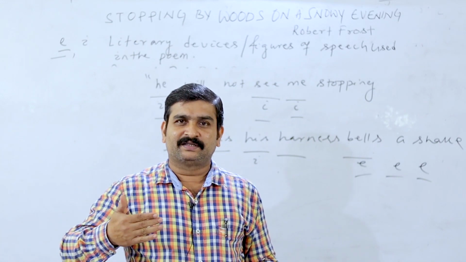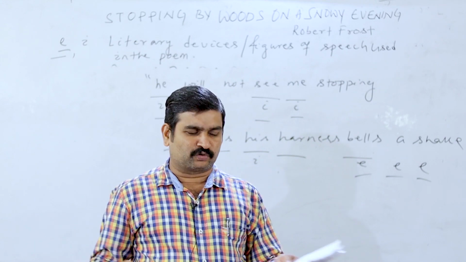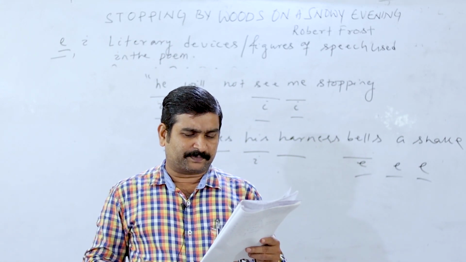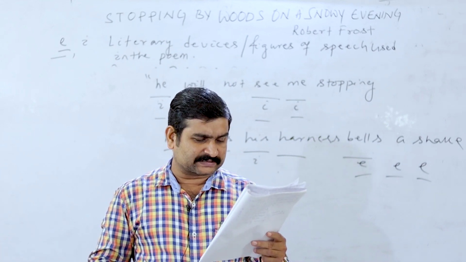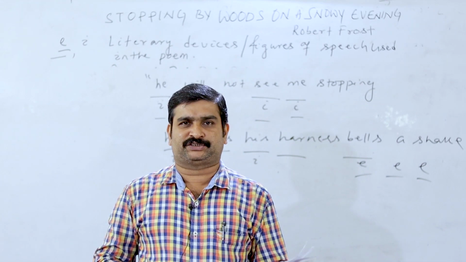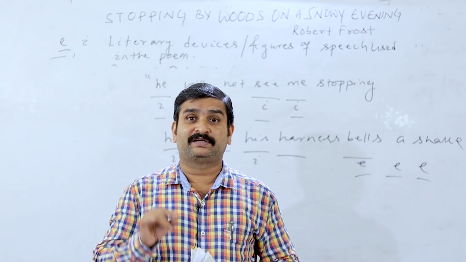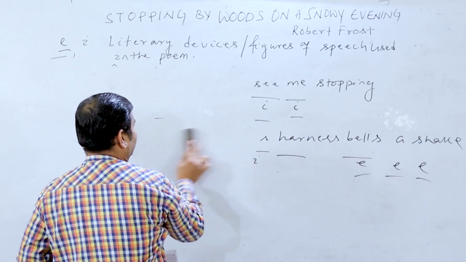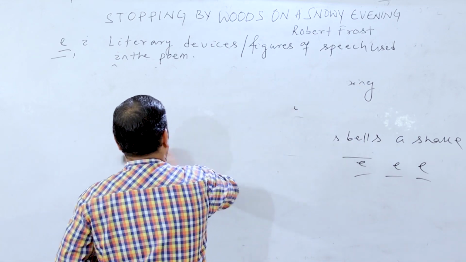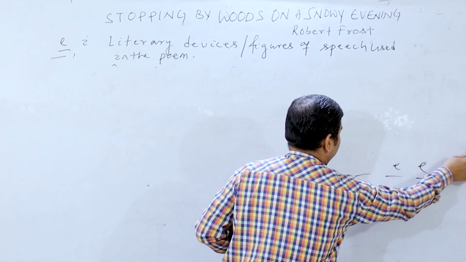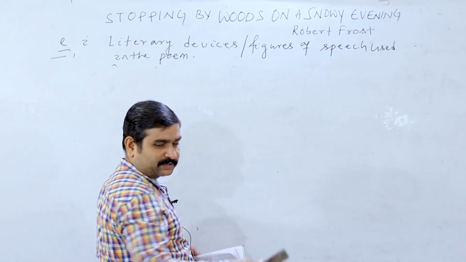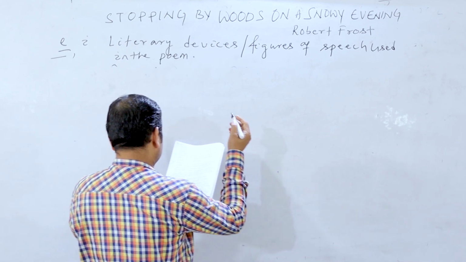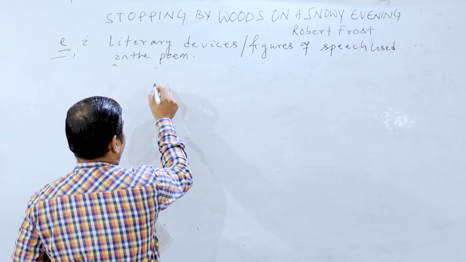The opposite word is consonance. When we repeat the consonant sounds, that is known as consonance. Let me give the example. Consonance is the repetition of consonant sounds such as W and TH. TH means th sound. So let me give the example from the poem. It will be very interesting. Next class I am going to teach you more sounds, so that will be very much clear to you. And look at a line. So what is consonance? So in the poem, W